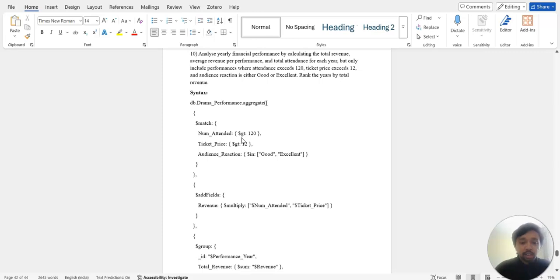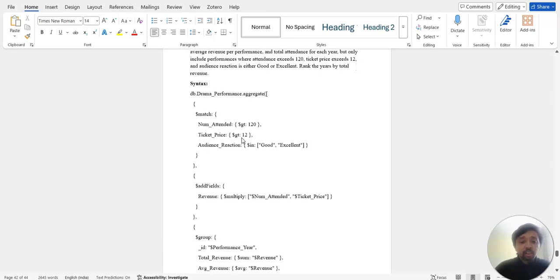It also mentioned that the preference of audience reaction is also much valued over here in this match stage. Then coming to the next operator, that is the add fields operator, where the revenue has been calculated by creating a new field which does not make any change to the original data. The revenue has been calculated by multiplying the number of attendees with the ticket price, mentioned with that line, revenue, dollar multiply, which gives the number of attendees into the ticket price.